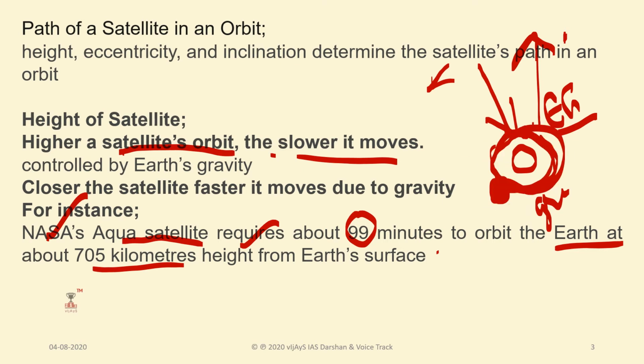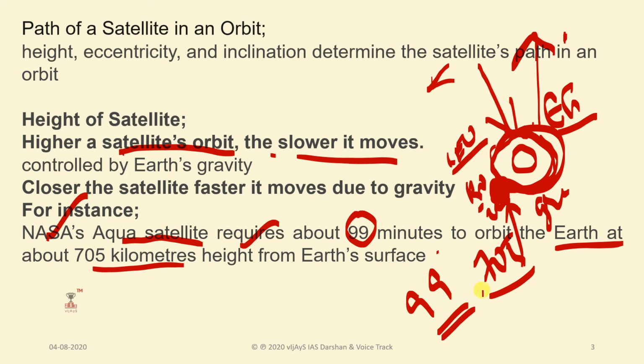Why? Because it is placed very near in the LEO orbit. The LEO orbit range is 180 to 2000 kilometers. That means 705 kilometers is within the range of LEO, so that it requires only 99 minutes to orbit.